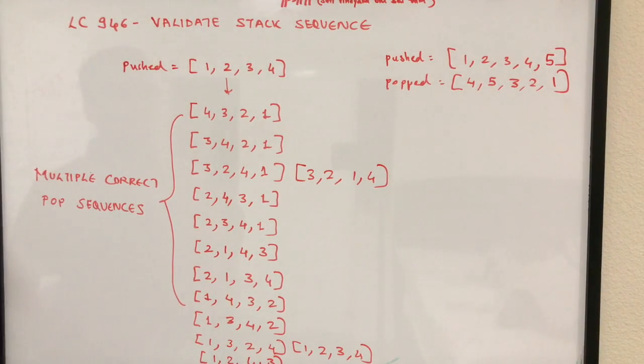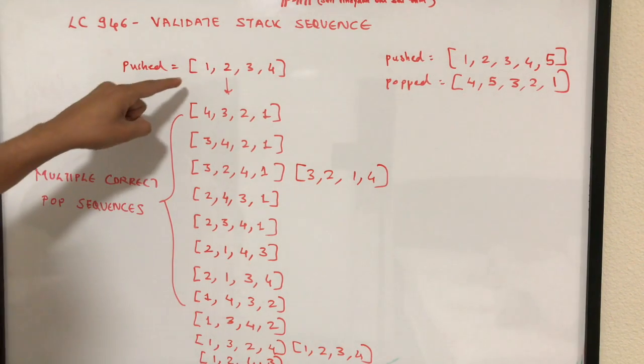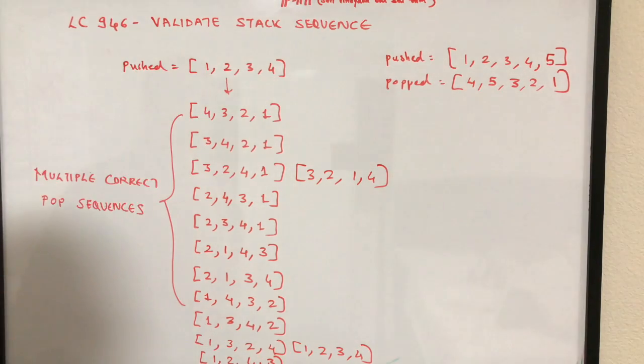Let's try to understand what I just said through this particular example. You have been given an empty stack and a sequence of push operations, as you can see. There are various possible ways in which you can pop the elements for this one particular sequence. So let's look at one possible example.